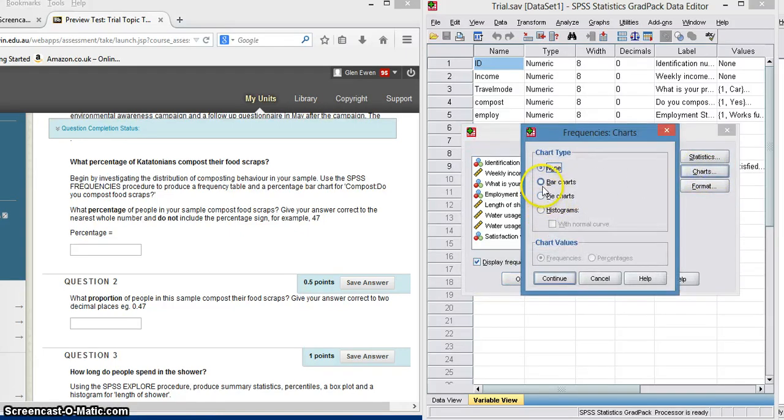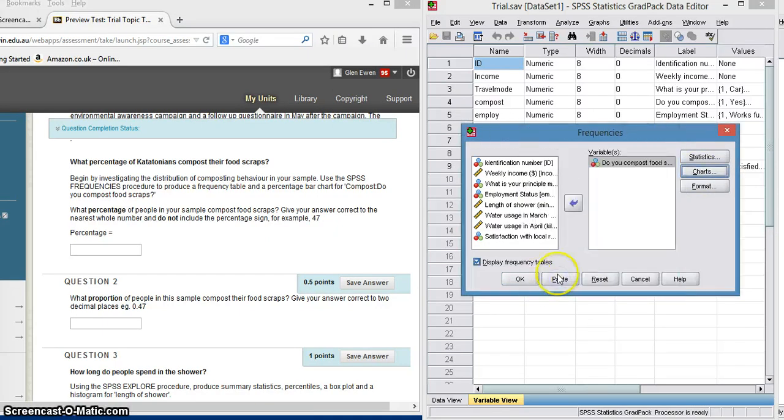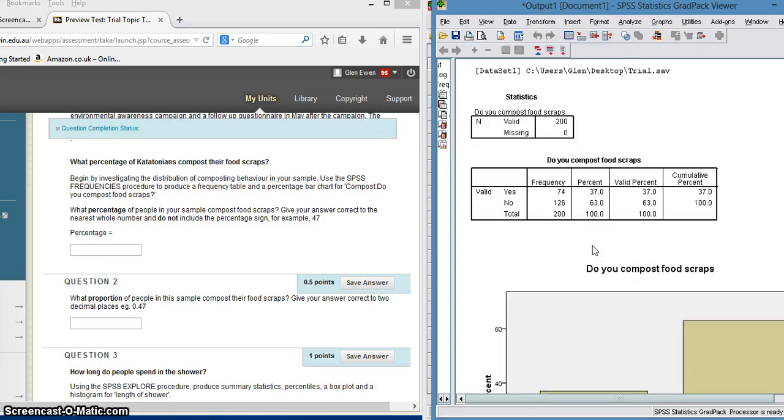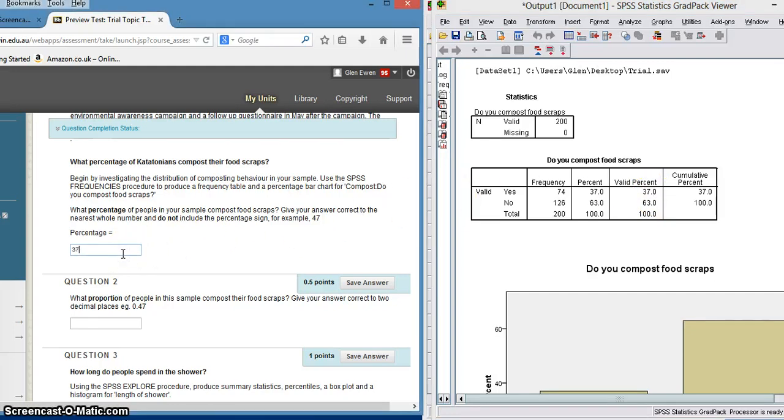So we use a bar or a pie chart, wouldn't we, when we're doing that? And we're looking at percentages there, so let's have a look at what we get here. Okay, so that's the main one we're interested in, the little frequency distribution chart there, and we can see that the people that do compost their food scraps is 37%, and we're going to include that there.